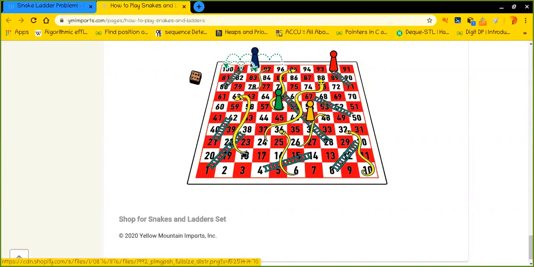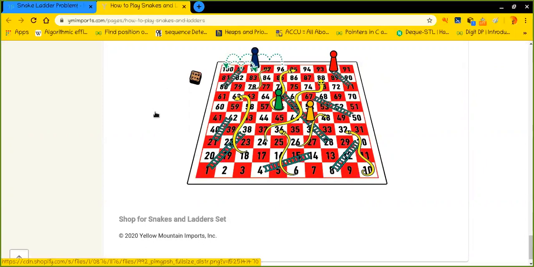So guys, this is it. And whoever out of these two opponents reaches the 100th position first will be declared the winner of the match. So this is the problem, guys, and we are here to solve it.